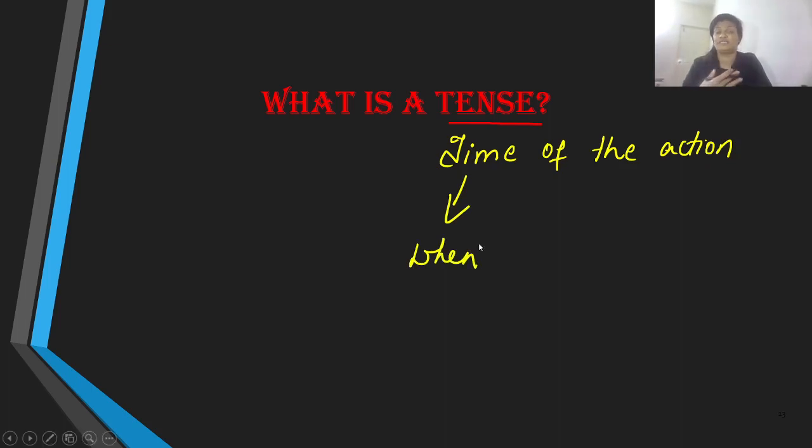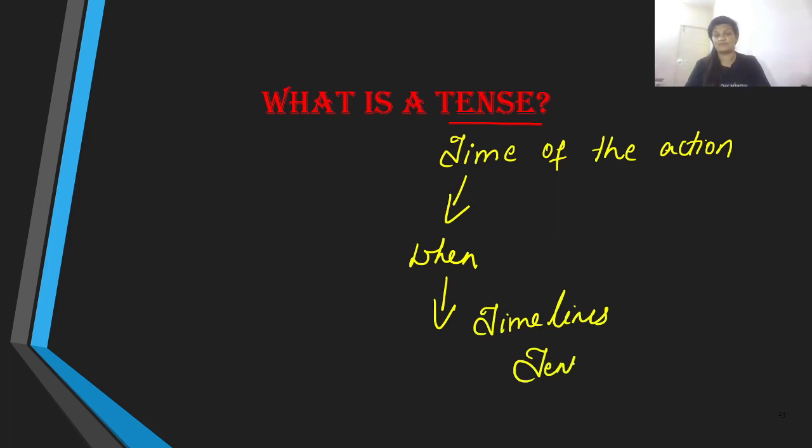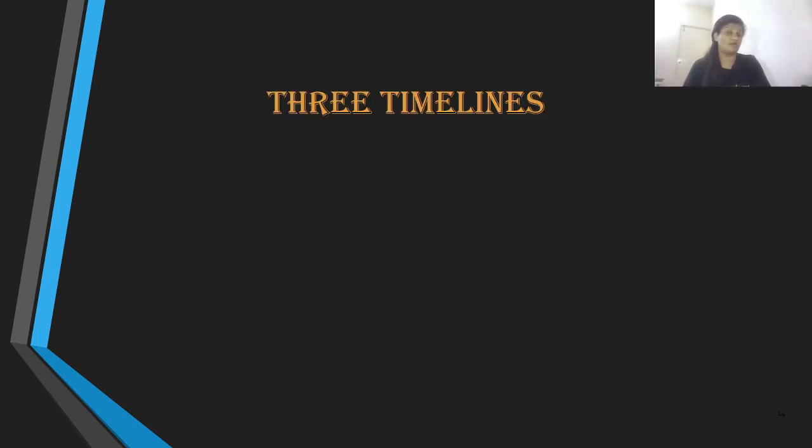When we say tense, we tell when the action has happened, whether the action is going on, whether the action is completed, or whether the action is yet to happen. When we refer to actions in these timelines, we refer to them as tenses, which is nothing but time. How many timelines do we have? We have three timelines.